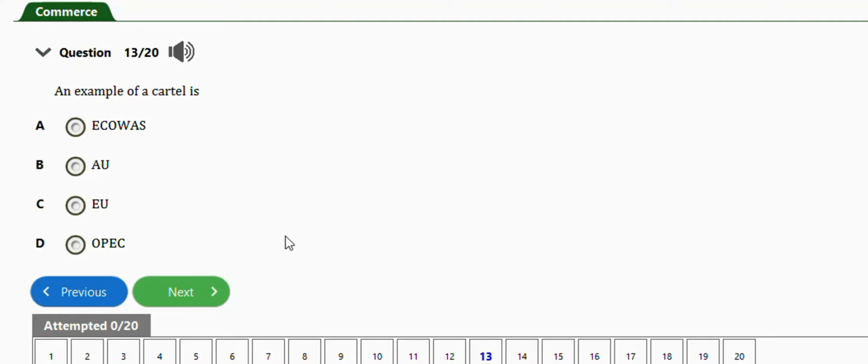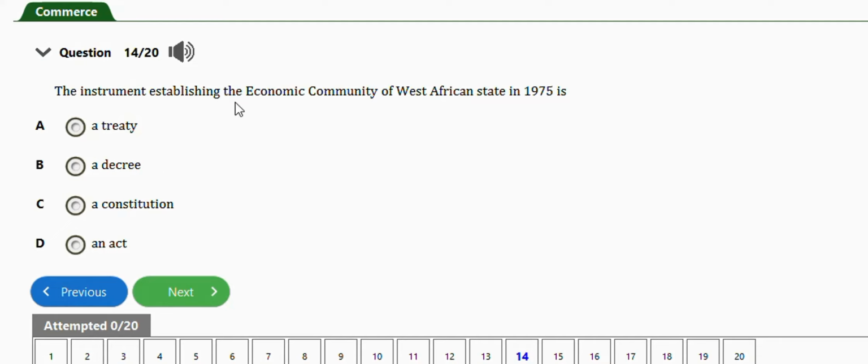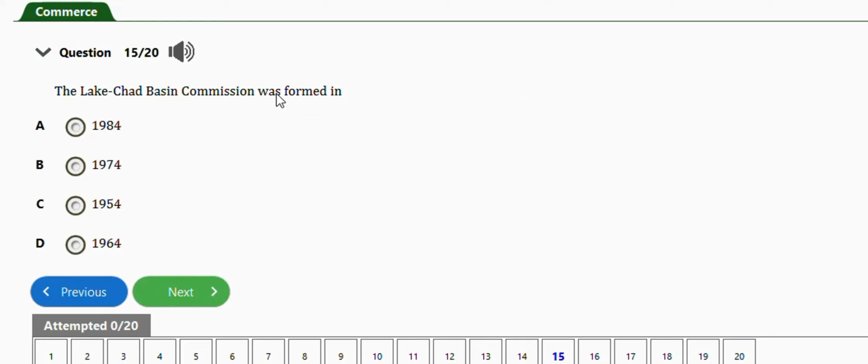Take note, option D. Next question. The instrument establishing the Economic Community of West African States in 1975 is a treaty, option A. Next question. The Lake Chad Basin Commission was formed in 1964, option D.